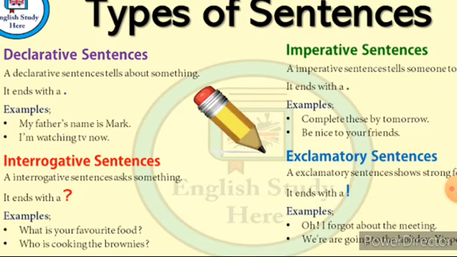A declarative sentence tells about something. It declares something and ends with a full stop. So look at this example: My father's name is Mark. It begins with a capital letter and ends with a full stop.